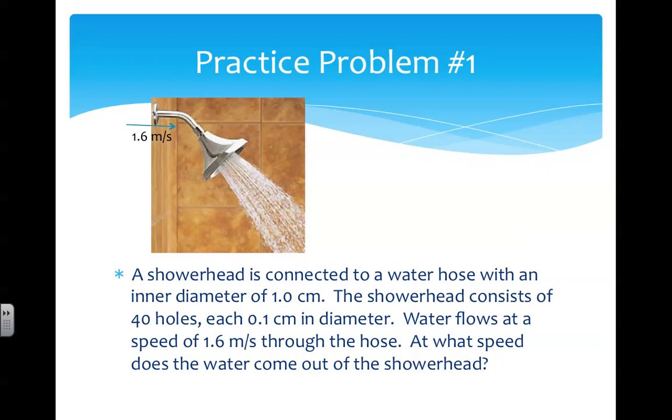Let's try a problem using the equation of continuity. A shower head is connected to a water hose with an inner diameter of 1 centimeter. The shower head consists of 40 holes, each 0.1 centimeters in diameter. Water flows at a speed of 1.6 meters per second through the hose, leading to the shower head. At what speed does the water come out of the shower head? Pause the video to work on the solution.